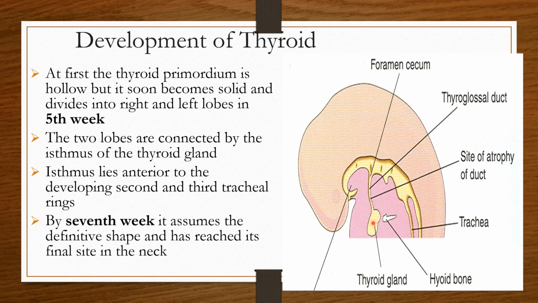The two lobes are formed in the fifth week of development and are connected by the isthmus. Another important point is that the isthmus lies anterior to the developing second and third tracheal rings. By the seventh week it assumes the definitive shape and has reached its final site in the neck. This is again an MCQ.